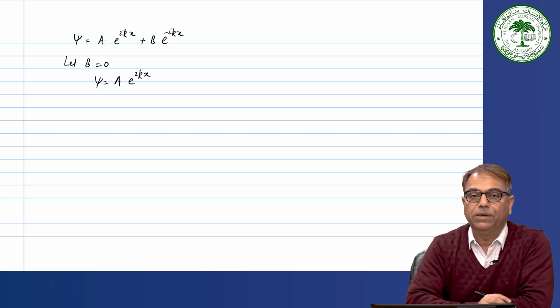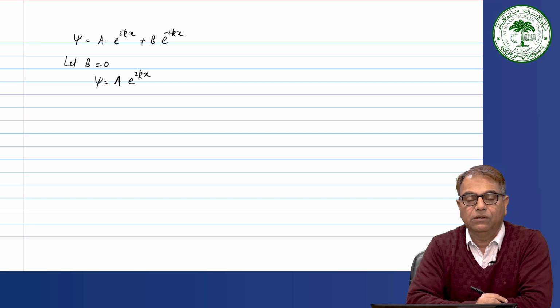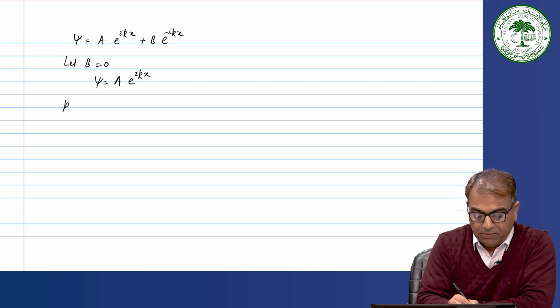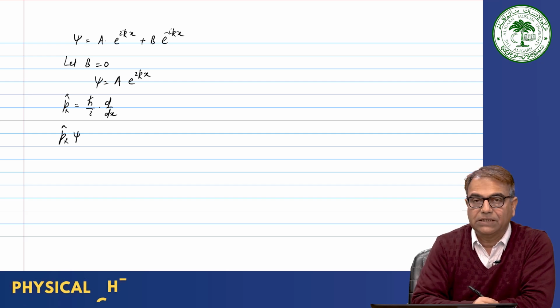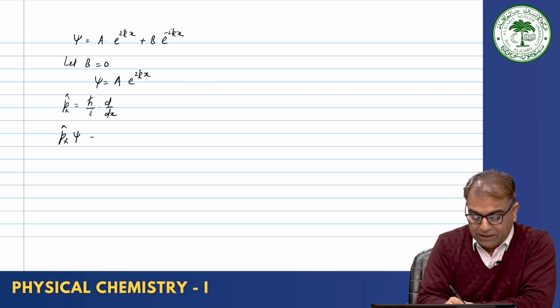Try to find out the momentum from this one. How will you find it? You will use the operator. So, the operator for momentum p x is h cross by i times d dx. So, try to find an eigenvalue equation like this one, p x psi. So, p x psi means you have h cross by i d dx of a exponential i k x.